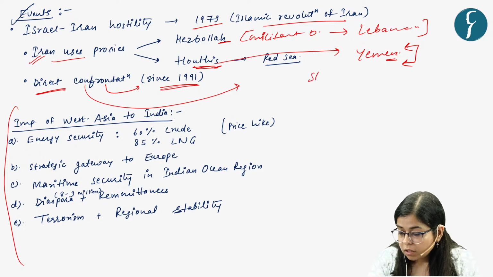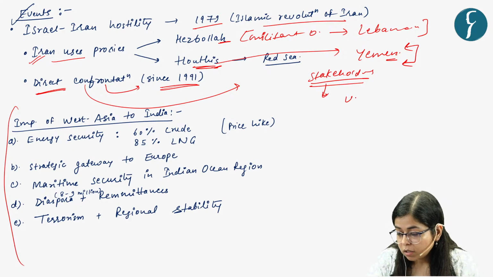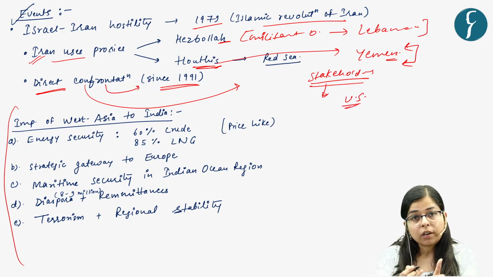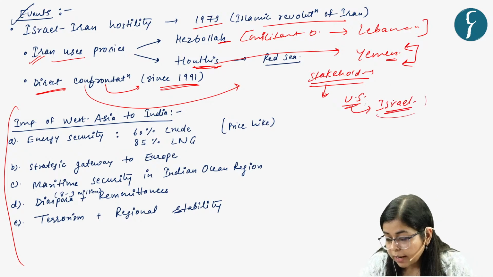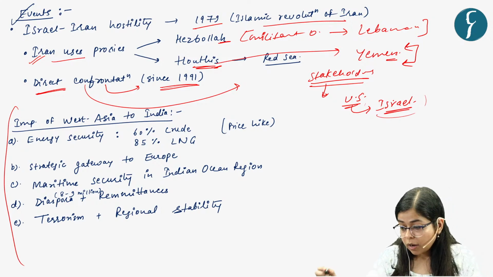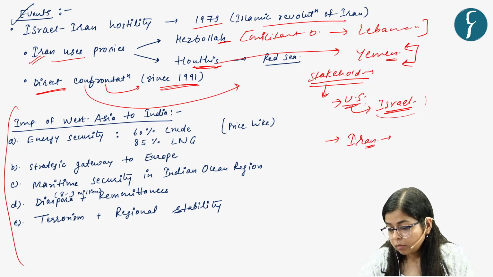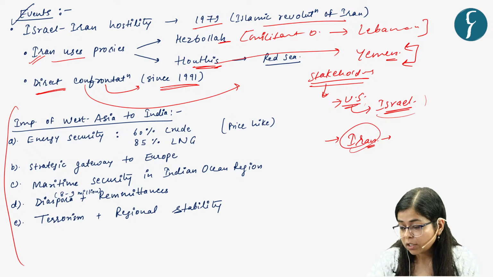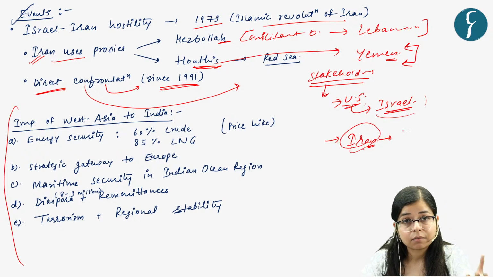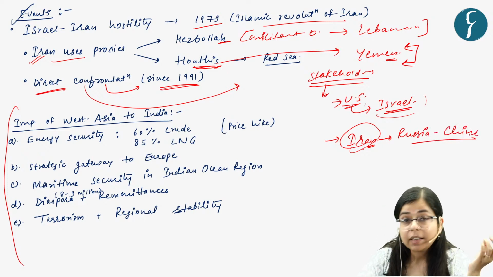And what are the other stakeholders involved in this issue? Other stakeholders are the US. Though the US has not directly supported Israel this time, we know that the US is a long standing ally of Israel in this issue. And we know that there are hostilities and global sanctions on Iran, and basically there is a chance that there can be formation of a Russia, China, and Iran nexus here.